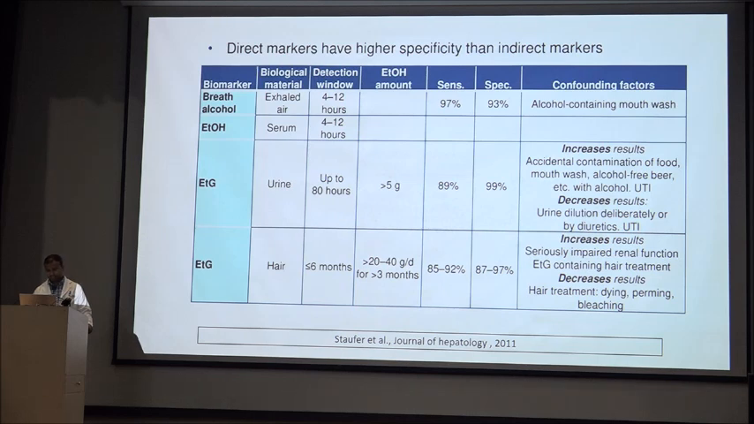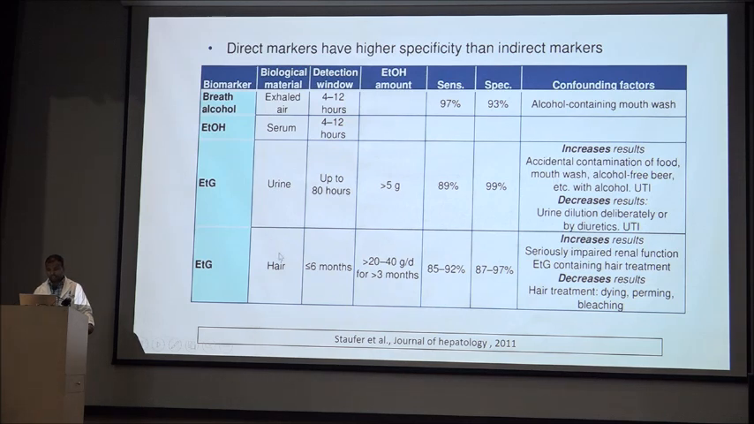With the urine, the detection window is up to 40 hours, and the individual has to take at least around 5 gram of alcohol. But it has a confounding factor like accidental contamination from food, mouthwash, or alcohol-free beer.